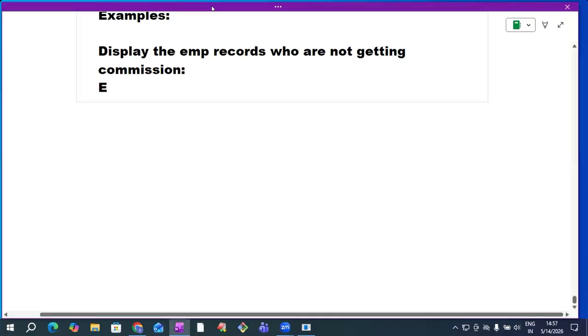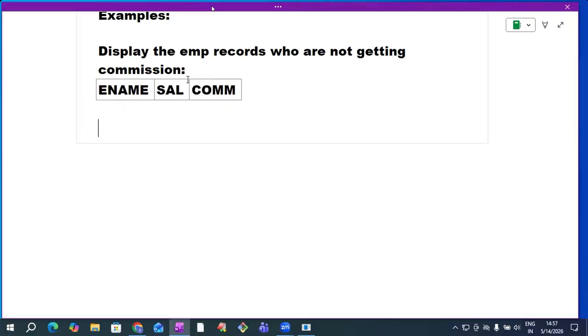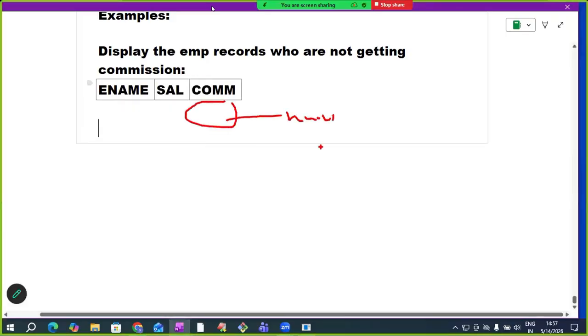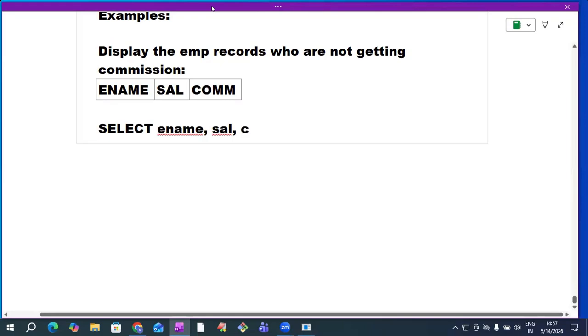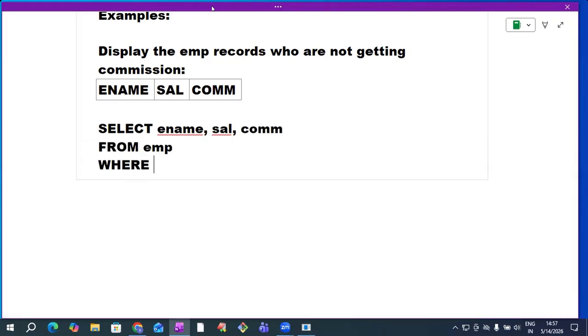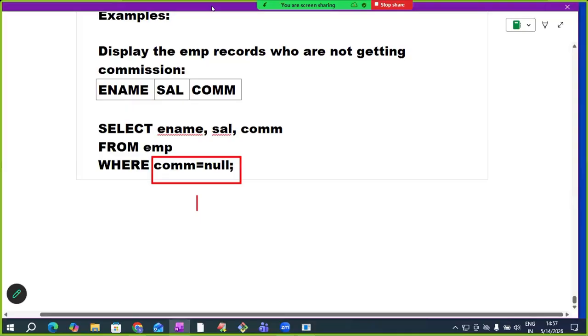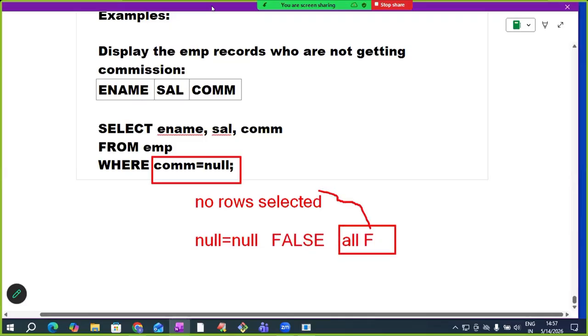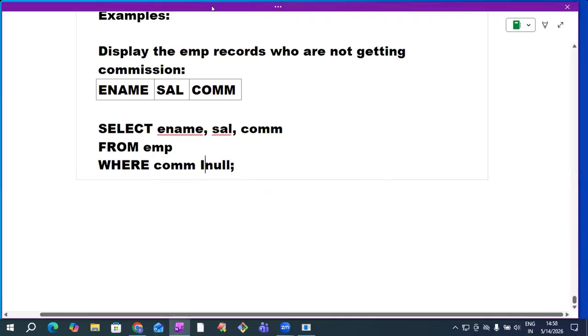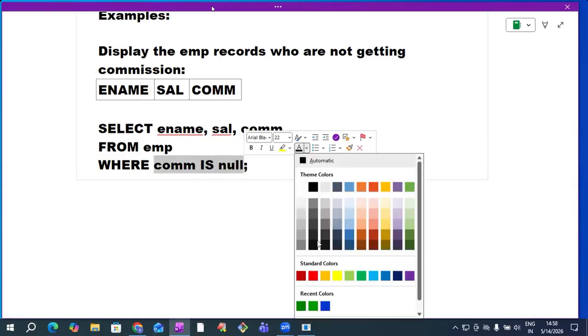What we need to write, sir? I want to get 3 columns here: ename, salary, commission. Tell me now, whose commission is null I want. Where commission is null. Can we write equals to null here? No. If I write commission equals to null, what output do we get? No rows selected. Why are we getting no rows selected here? Because null equals to null is false. All conditions are false. When all conditions are false, the output is no rows selected. So for null comparison, we cannot use equals to. We must use is null.